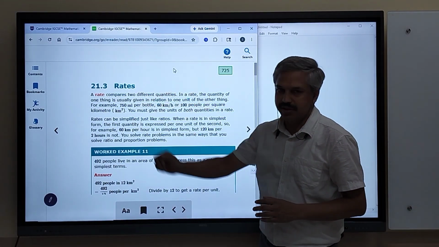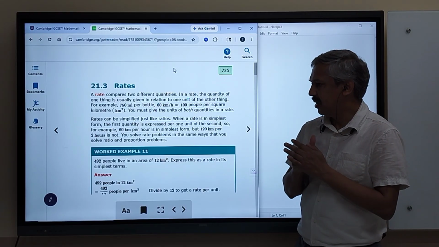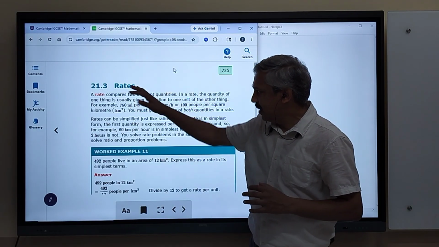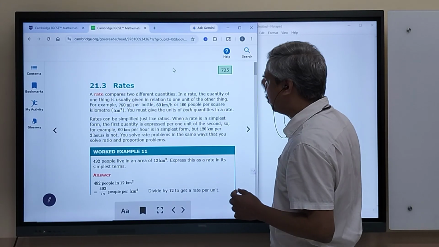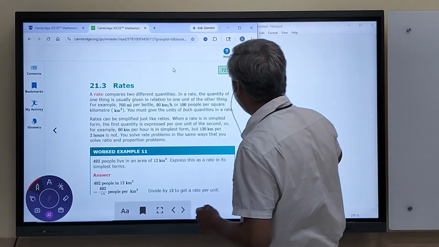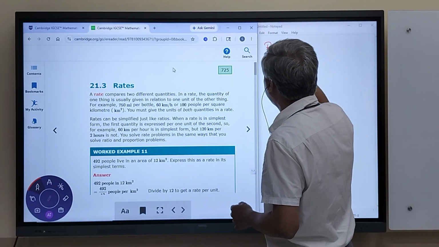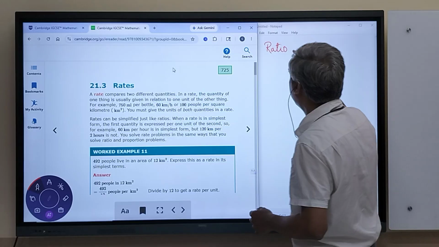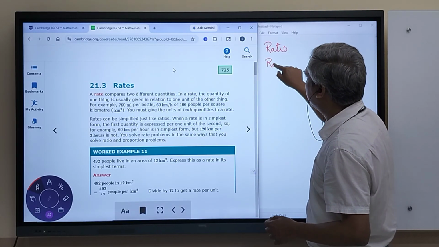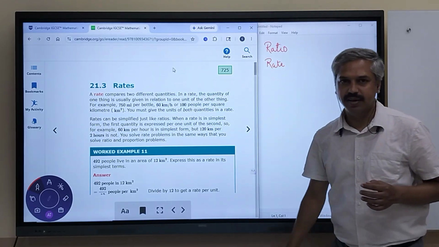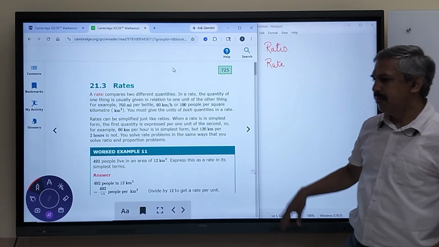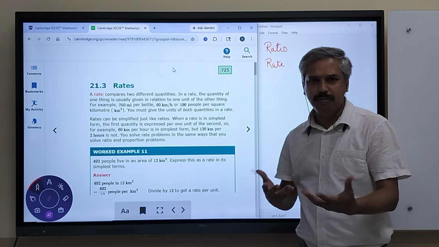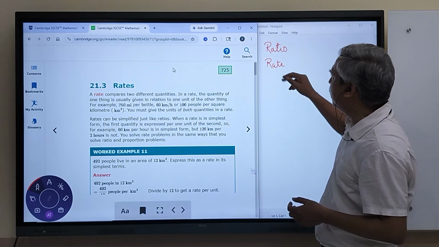The topic that we are going to discuss is what is rate. The rate is very closely connected with what we call a ratio. In fact, I think the word ratio has been derived out of the word rate. It must initially have been some kind of rate and then it became a ratio. We call it rate because certain things we buy and we say the rate of this.